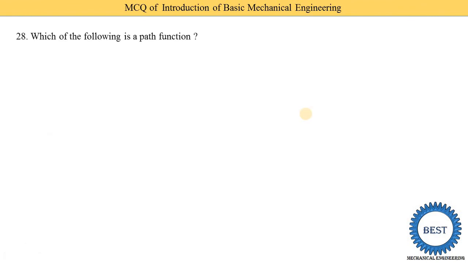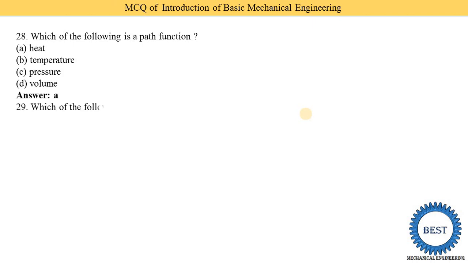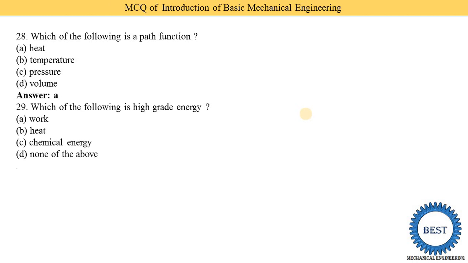Which of the following is a path function? Heat, temperature, pressure, or volume. So option A is the correct answer. Heat is a path function. Another MCQ: which of the following is high grade energy? High grade means complete conversion is possible. That is work, heat, chemical energy, or none of the above. So option A is correct. Work is completely converted into another form of energy. That's why it is called high grade energy.